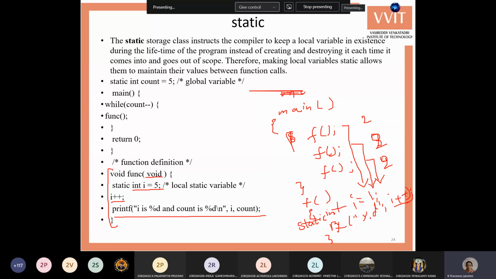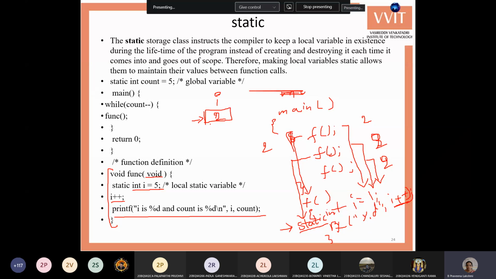static int i = 1; this is only used within functions. So whenever you call for the first time, it creates an i variable within the memory and stores the value 1. This is created as a static variable. i++, so it shows the output as 2. Whenever you call for the second time, there is a static keyword, so it checks in the memory whether the i variable is created or not. It is already created and it has the value 2.